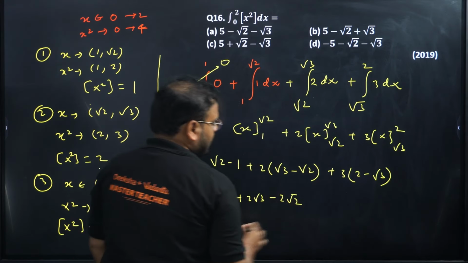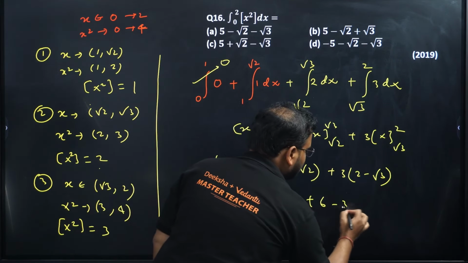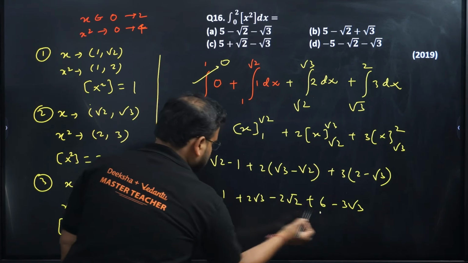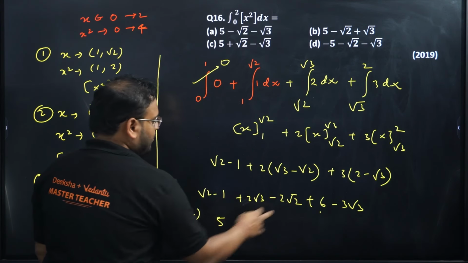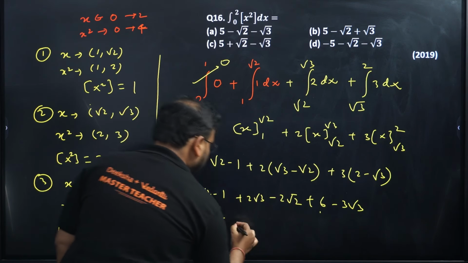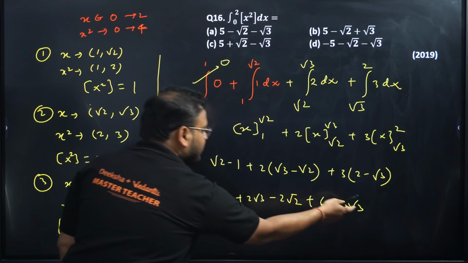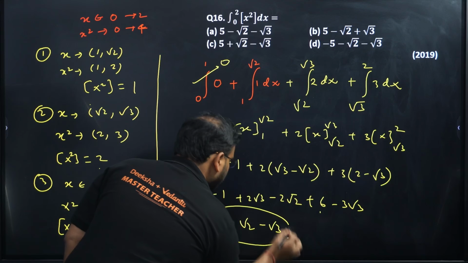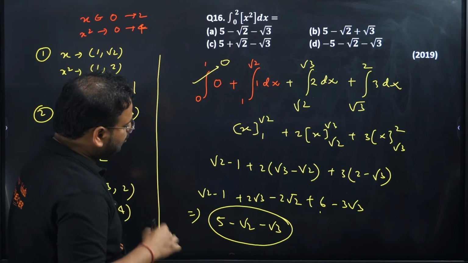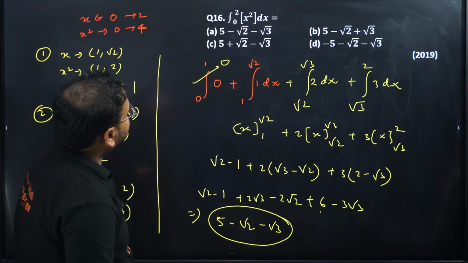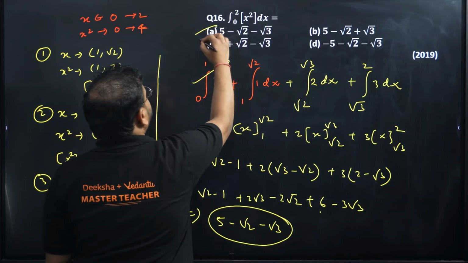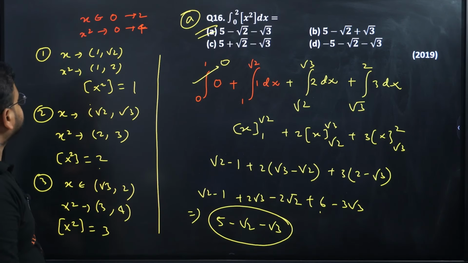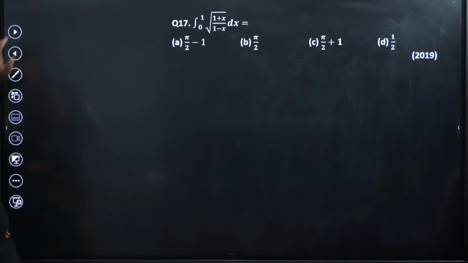2 root 2, and over here we'll have 6 minus 3 root 3. Simplify this. I'll get here 6 minus 1 is 5. Minus 2 root 2 and plus root 2 will become minus root 2. Minus 3 root 3 and plus 2 root 3 will become minus root 3. So my answer will be 5 minus 2 root 2 and root 3. Option is A. 16th option is A. Please check. Okay, 17th question.